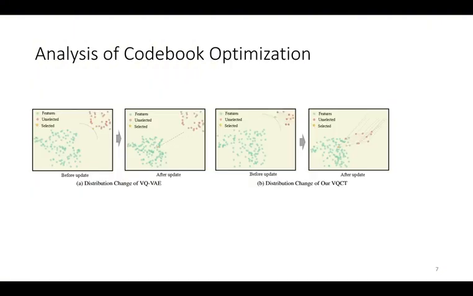To analyze how our VQCT alleviates the codebook collapse issue, we take a two-dimensional codebook setting as an example and visualize the process of codebook optimization in the figure. For clarity, we only show the optimization process of one code vector. From the figure, we can see that in VQVAE only an active code vector can be optimized, whereas others are never updated. However, our VQCT performs cooperative optimization between codes for VQIM. All codes in our codebook can be optimized by resorting to the semantic relationships between codes, although only one code vector is selected to learn.